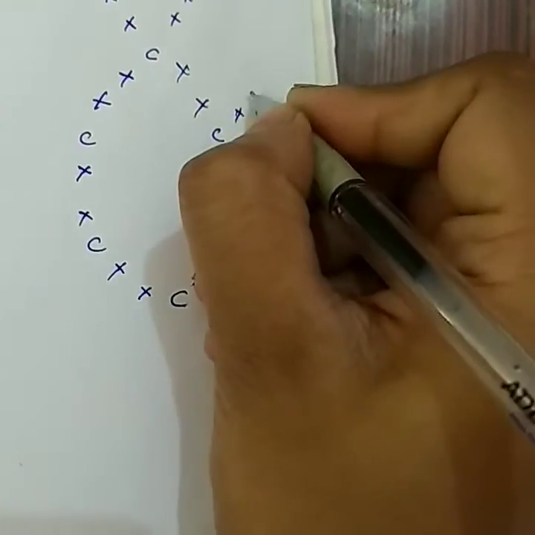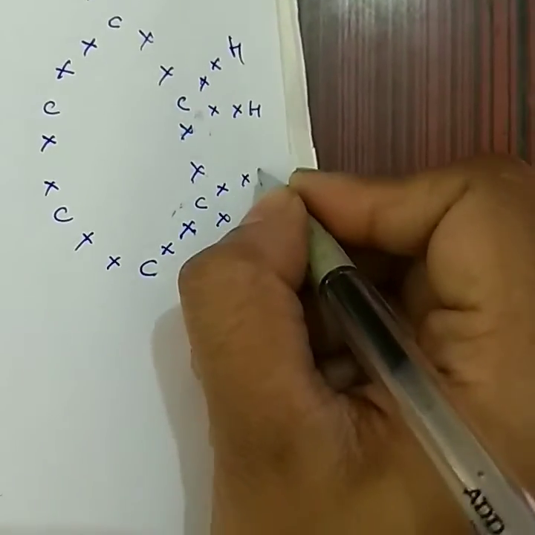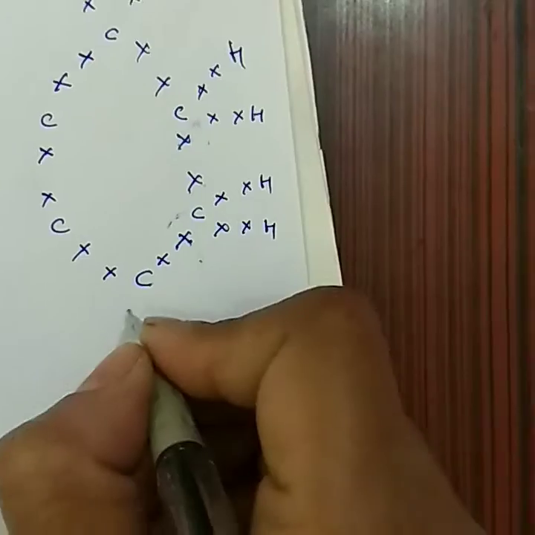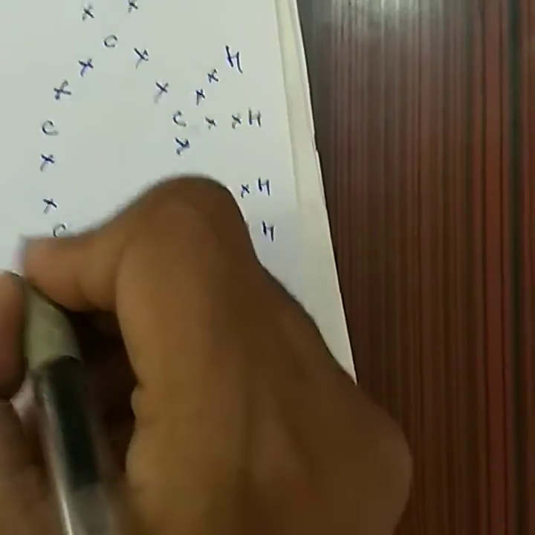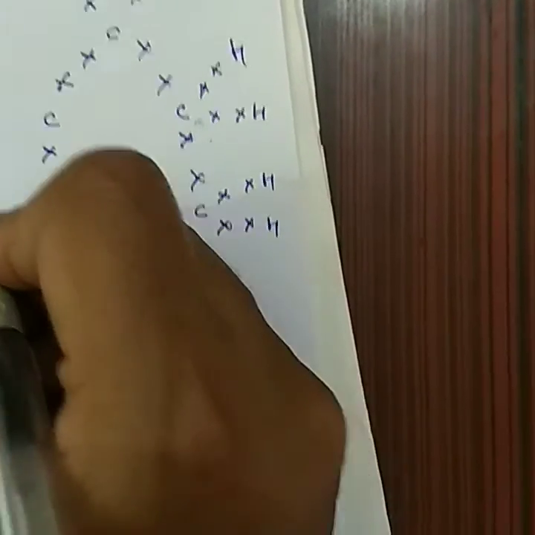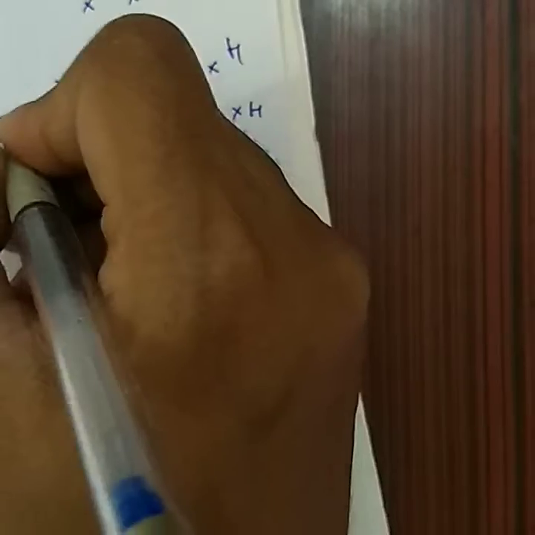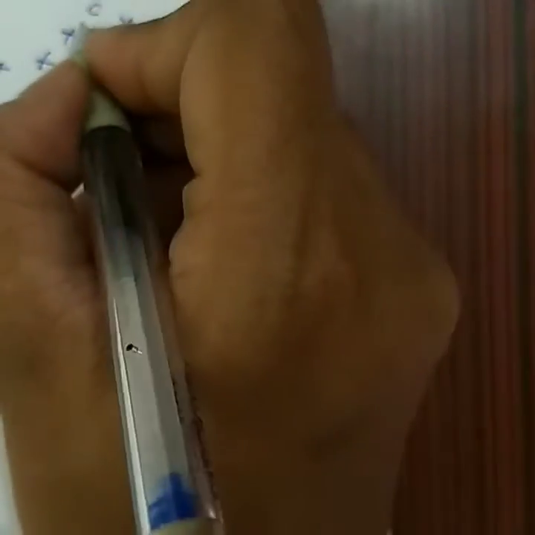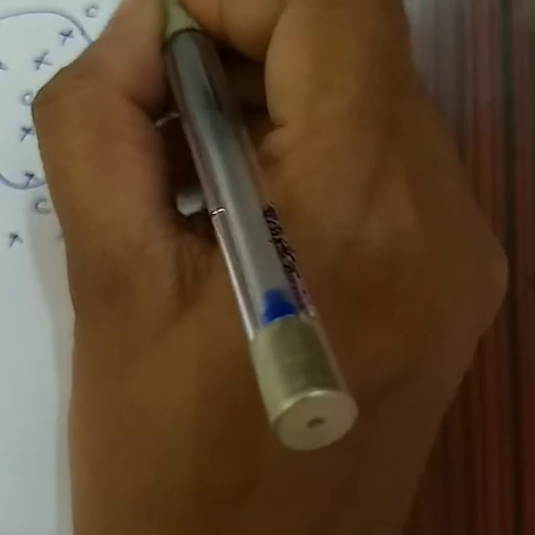Try to practice this structure because it is very important. They can ask. So this is cyclohexane. Okay, now draw the circles. Draw the circles.